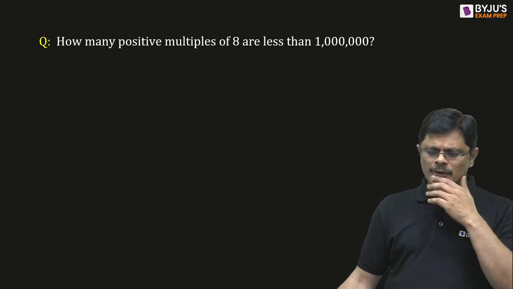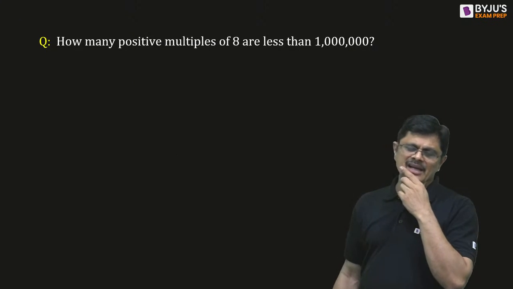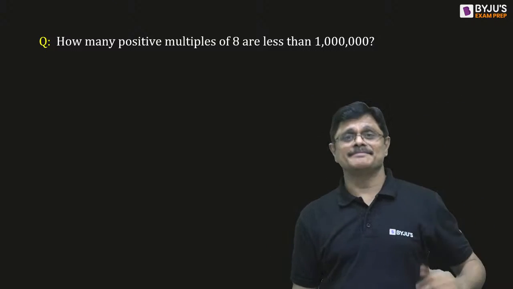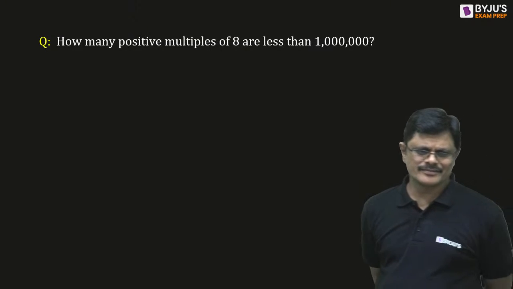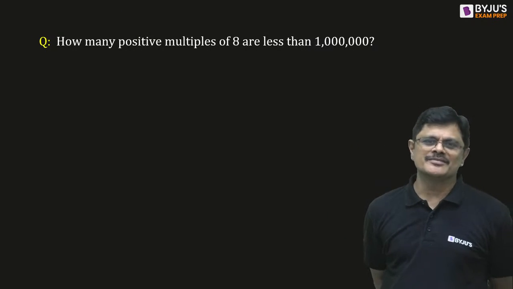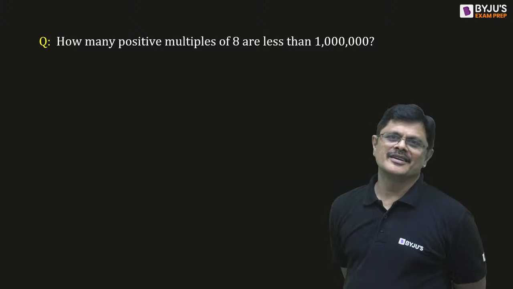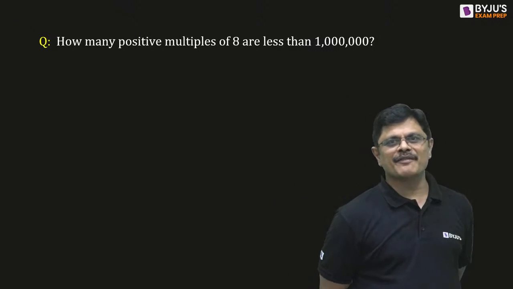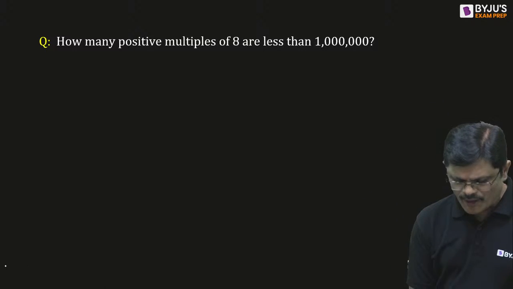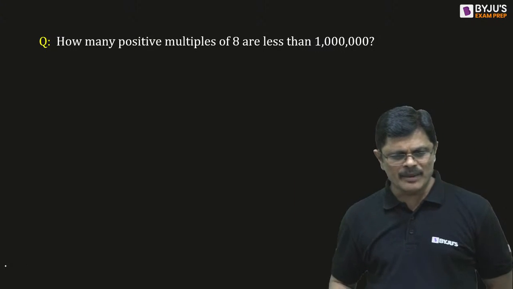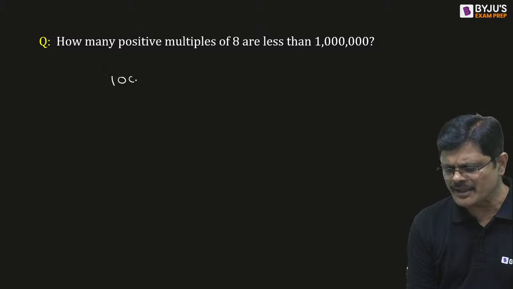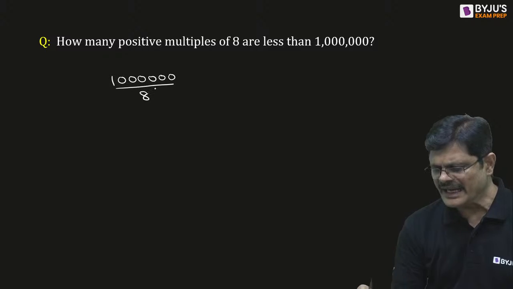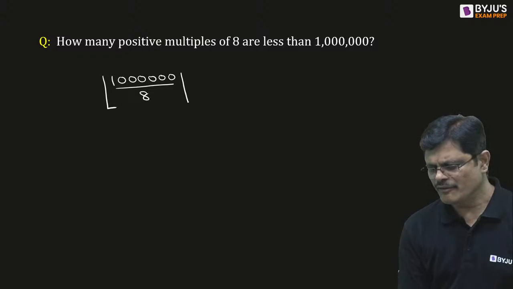What if I give you: how many positive multiples of 8 are less than 10 lakhs, or 1 million? Can you list and write down, my dear friends? So we don't want to list. Whenever you need to find the number of positive multiples less than or equal to any number, just take that particular number, divide by 8 and take the floor of it.